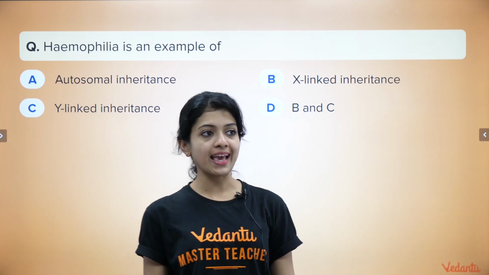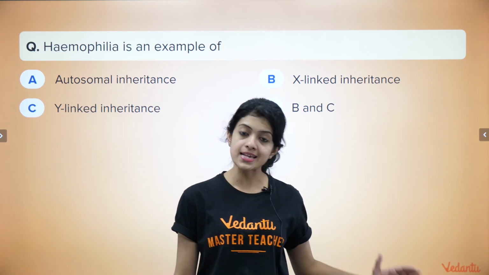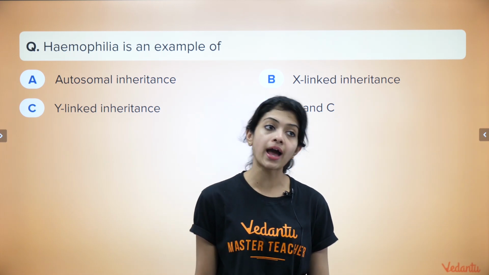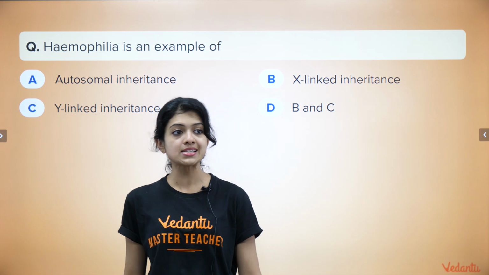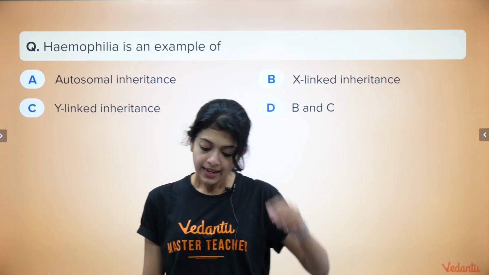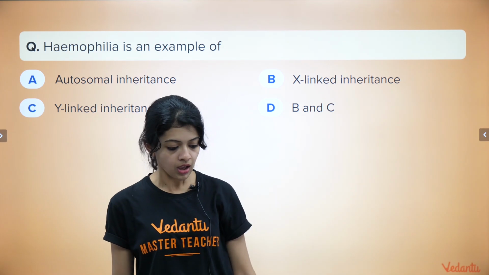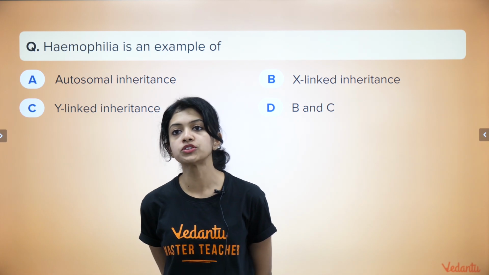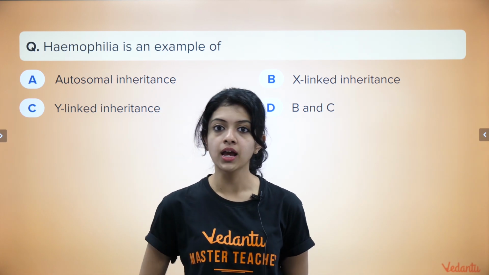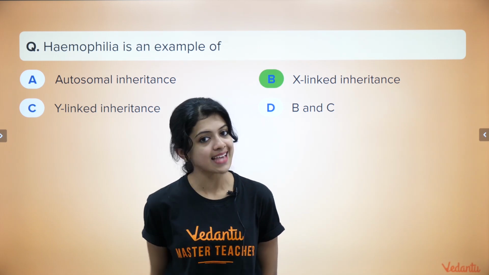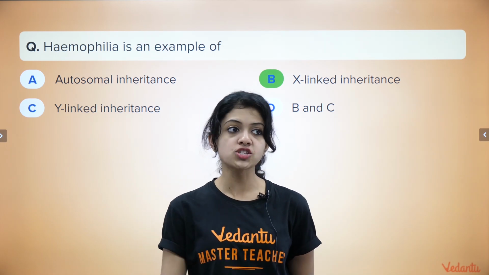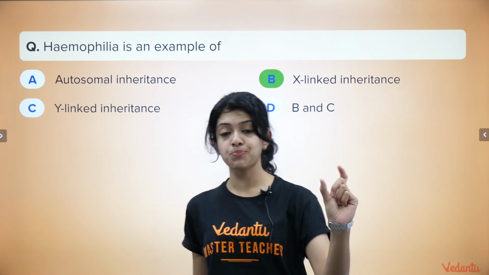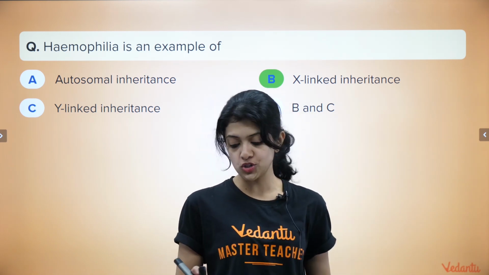Okay, going on to the next one. Hemophilia. This is from our session yesterday. Hemophilia is an example of autosomal inheritance, X-linked inheritance, Y-linked inheritance, or both B and C. Let's see how many of you remember what I taught you in yesterday's session. 5, 4, 3, 2, 1, go. And the answer is X-linked inheritance. It's not B and C because the gene for hemophilia is present on the X chromosome and not on the Y chromosome.